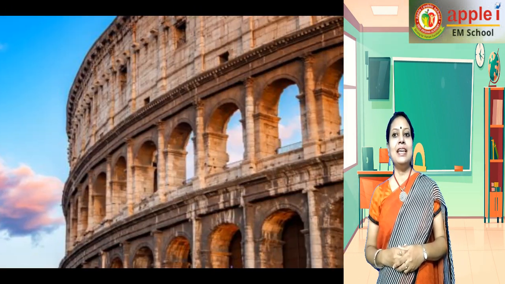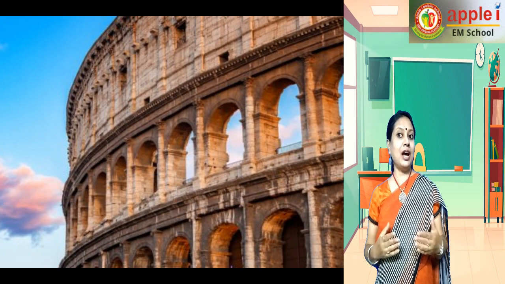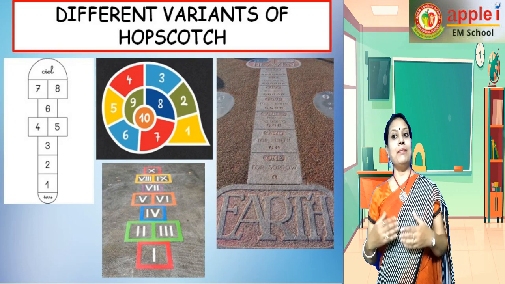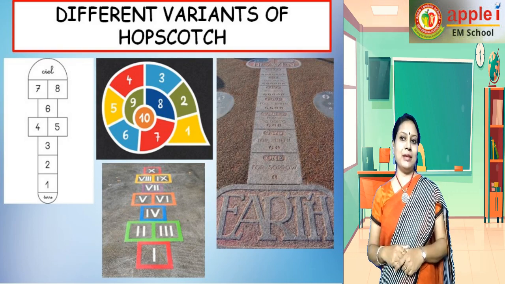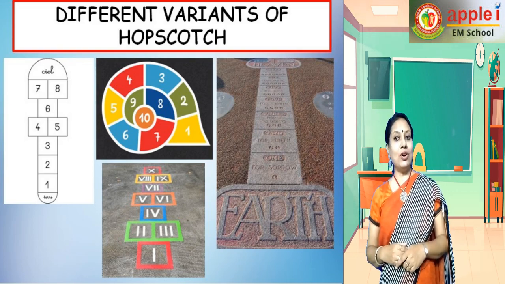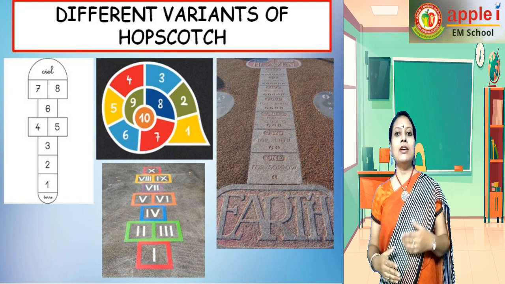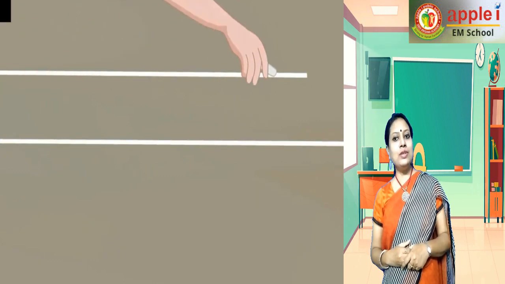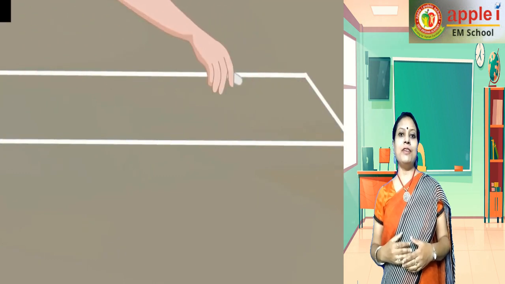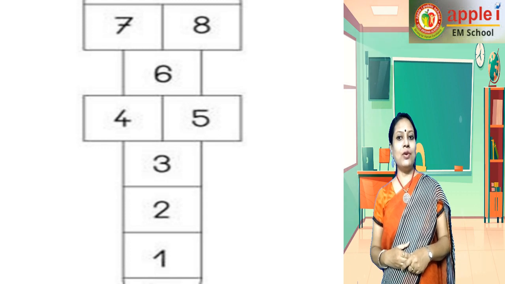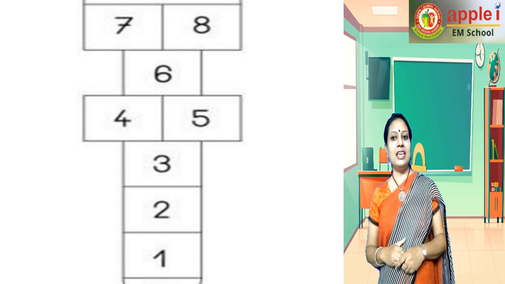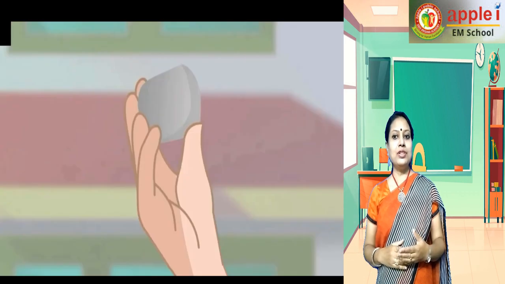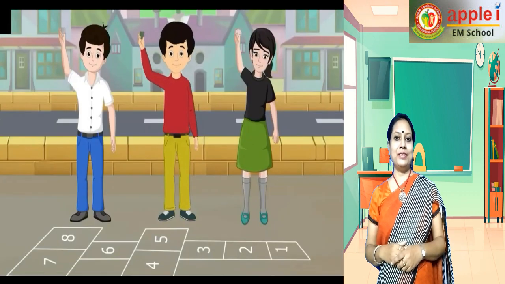It has been said that the game dates back to 3,000 years ago to the days of ancient Rome. There are many variations of the hopscotch game all over the world, but almost all variations follow a basic rule. In order to play this game, you need to first draw a course of 8 number squares on the ground like this. The game involves 3 elements, mainly a course, a marker and players.